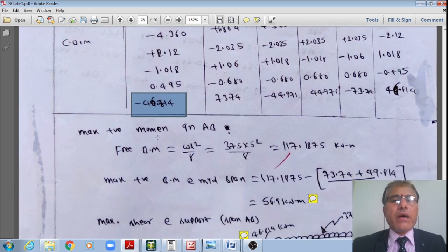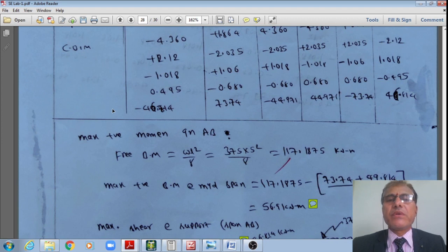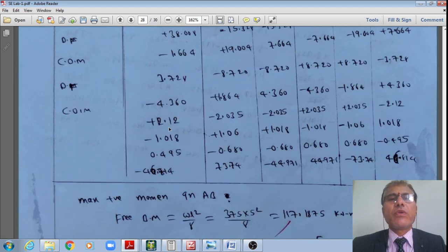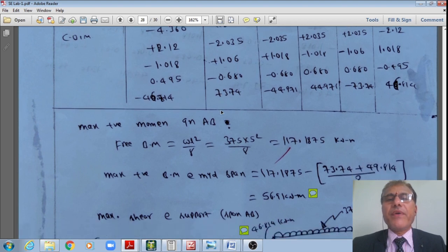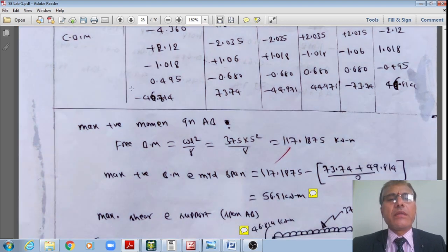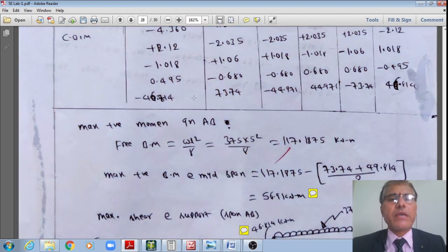Now I have the final moments, which I'm making note of. This is how my final moments are. These are: AB minus 46.714, BA 73.74, and CB 49.814. Like that, other moments I'm making note of. These are the final moments.